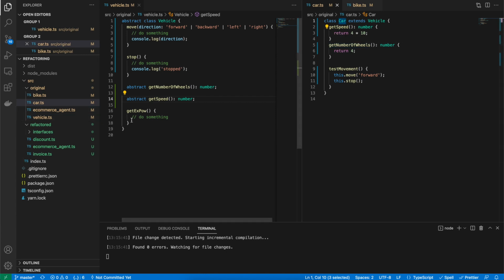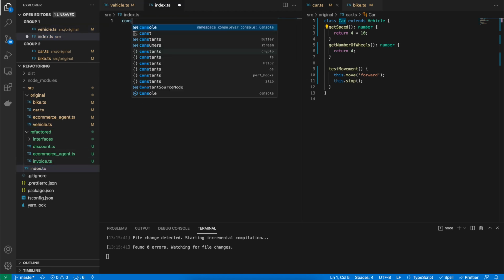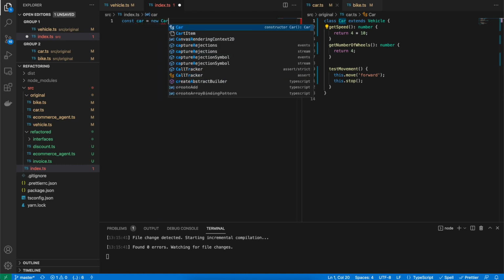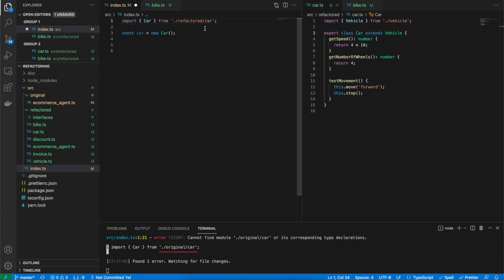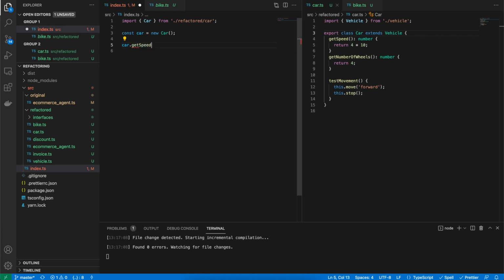So if I go back to, let's just try to use it here in index. Let's use it. I try to create an object of car, new car. There we go. Right. So I have a car. Now let's just say, what does the car.getSpeed return?